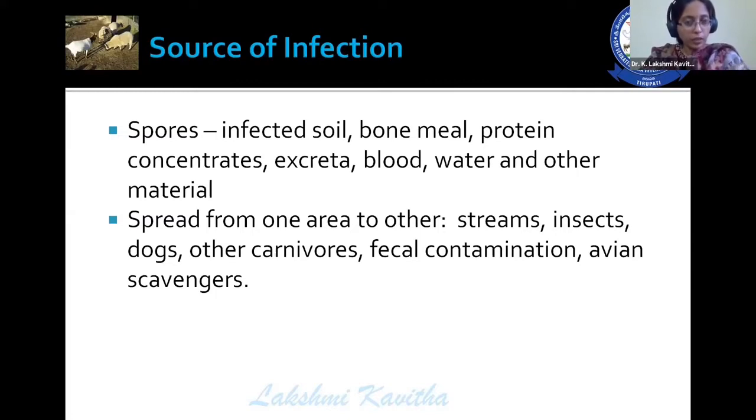Here, I would like to tell you about an outbreak that we observed when we were studying post-graduation. That outbreak happened in a village where the farmer took the animal to a pool of water in a grazing area, that is, in an upland area. That source was being used by other animals as a water source, then there was a rapid spread of anthrax. So unknowingly, the practice of the farmer led to the anthrax outbreak in that village.